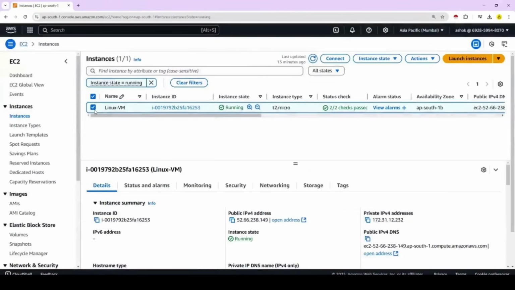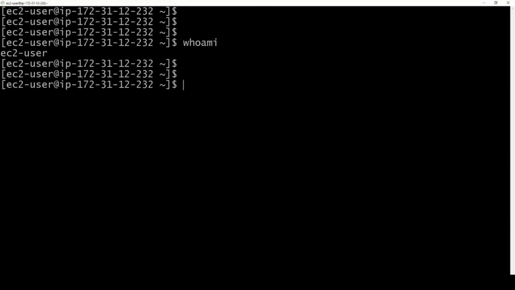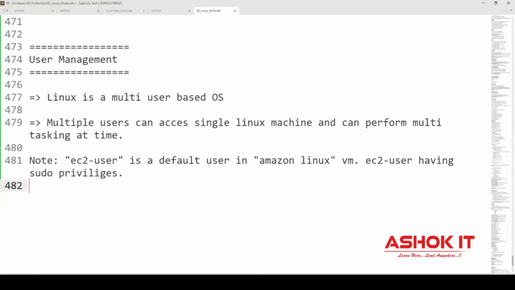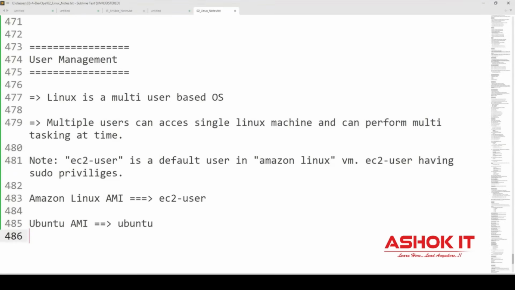So when we create this Linux machine, by default one user will be available. That username is ec2-user. To check the logged in username, we can use a command called whoami. So we connected to this machine with the ec2-user. When you are launching the Linux machine, we selected our machine AMI as Amazon Linux. So when you go for Amazon Linux, ec2-user is the default user. Suppose if you use Ubuntu Linux distribution, then ubuntu user will be available by default.